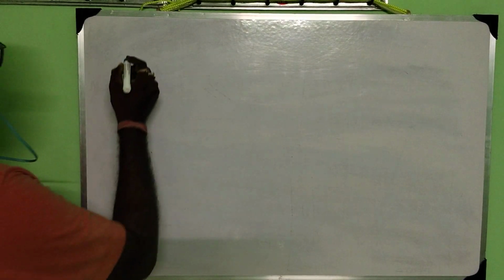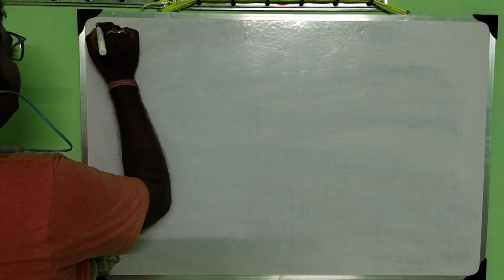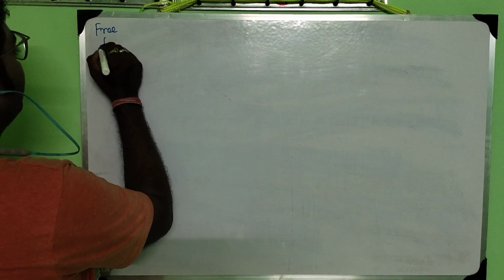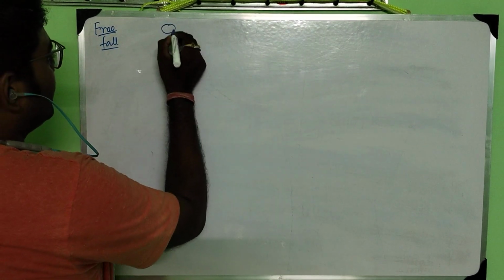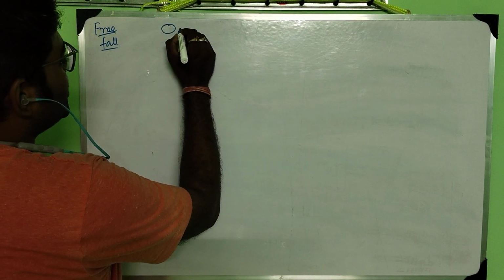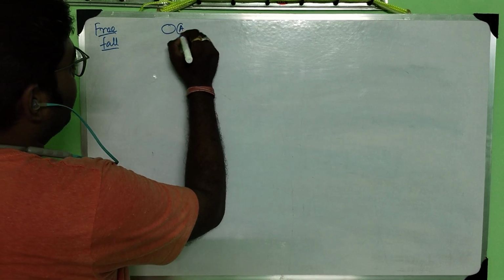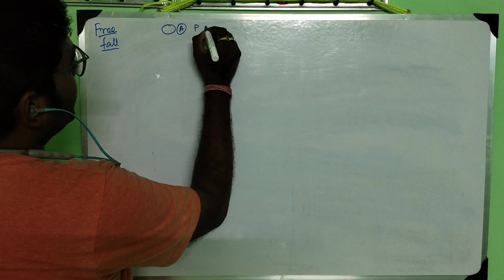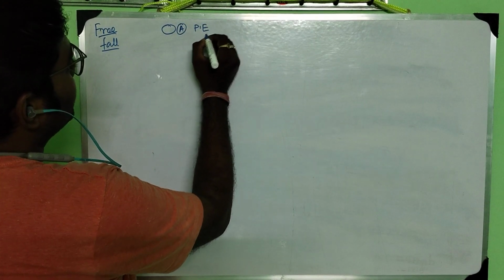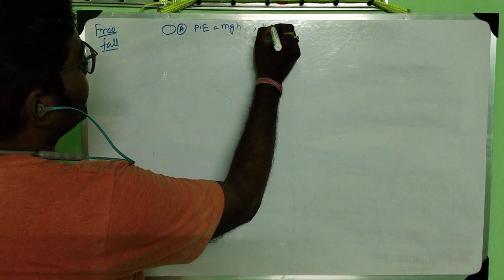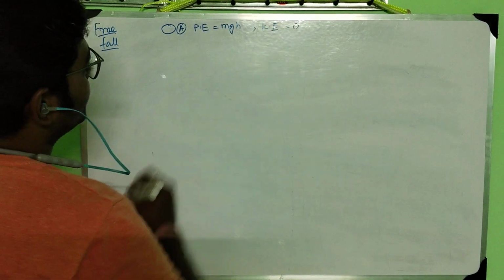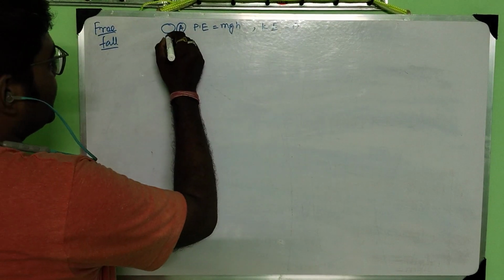So during free fall, at the position A, the potential energy is mgh and kinetic energy equals 0 at the initial position.